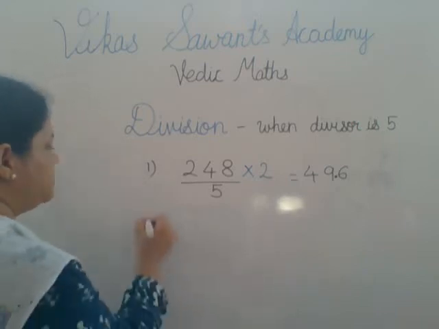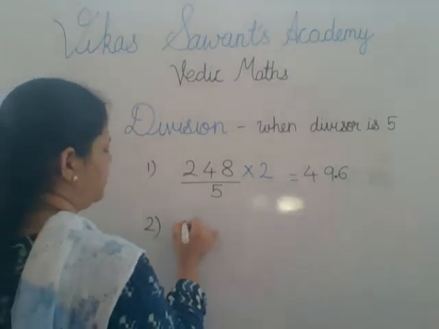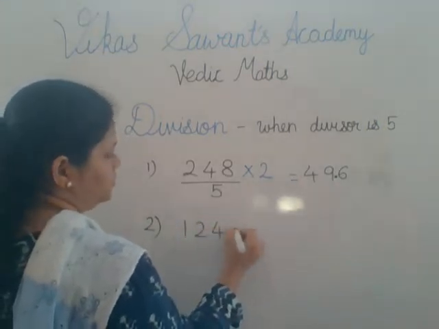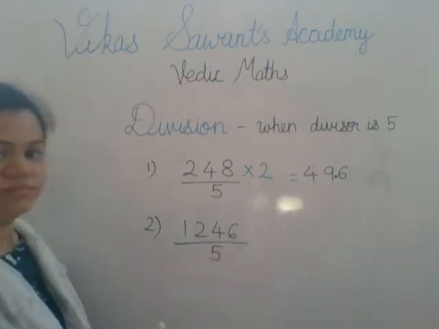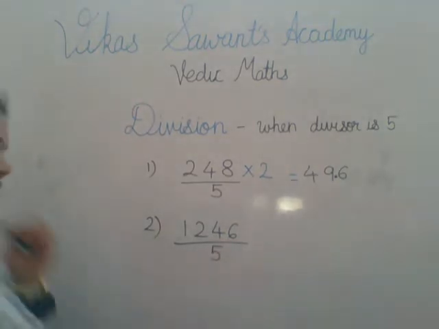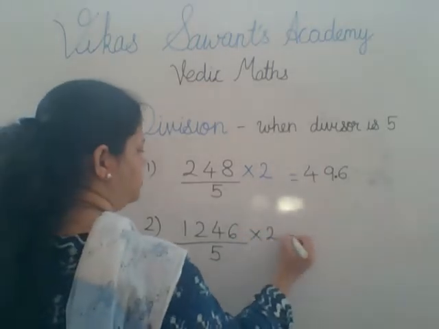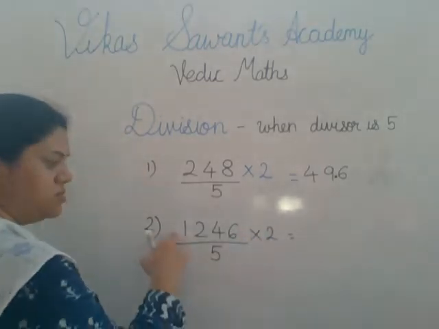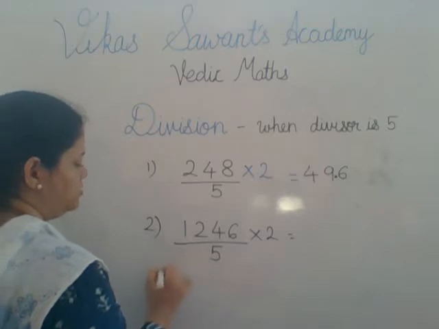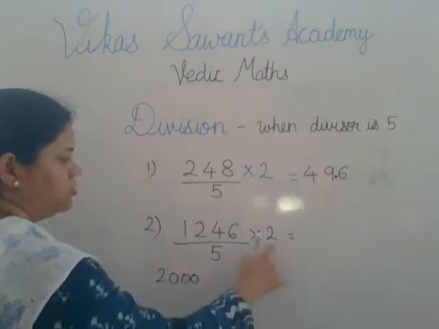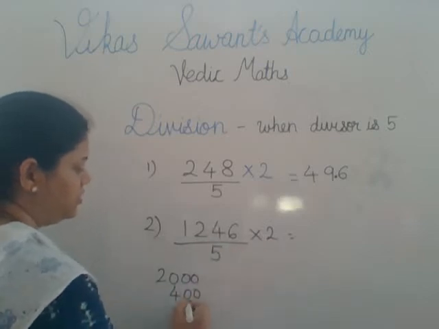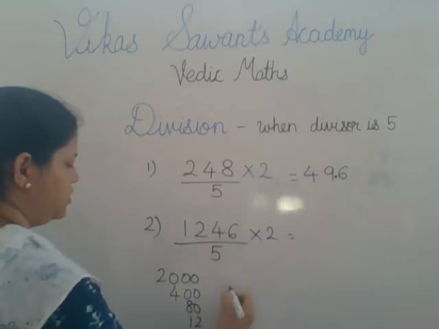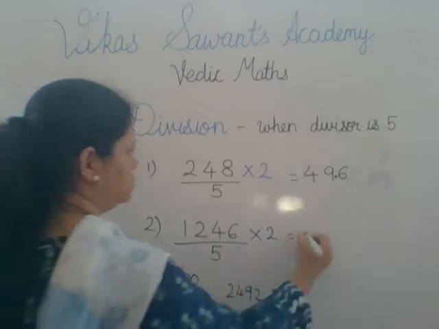Let's see one more example. If I have 1246 divided by 5. Again the method is the same. Multiply it by 2. This is 1000, so 2 into 1000 will be 2000. 2 into 200 will be 400. 2 into 40 will be 80. And 2 into 6 will be 12. So here our answer is 2492.